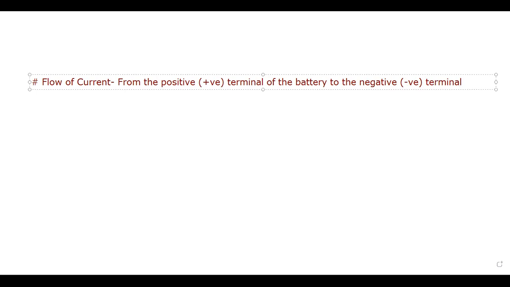So flow of current is always from the positive terminal of the battery to the negative terminal. I'll show in the diagram.